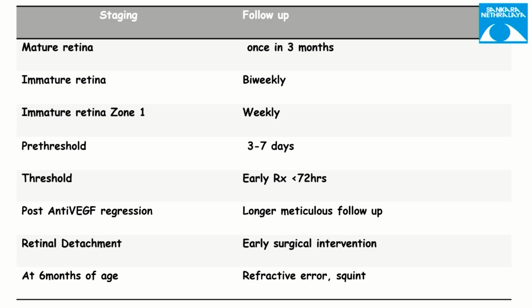So now how do you follow? Immature children are followed bi-weekly and pre-threshold is 1 to 3 to 7 days. And if you have given anti-VEGF, you need to remember a longer, meticulous follow-up. Retinal detachment needs early surgical treatment. And at 6 months of age, remember, refractive error and squint have to be evaluated.